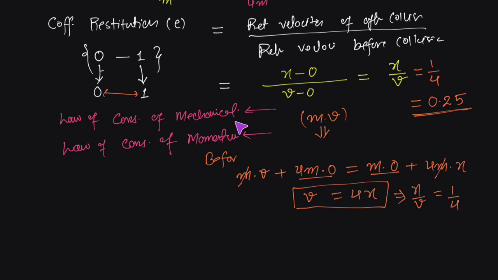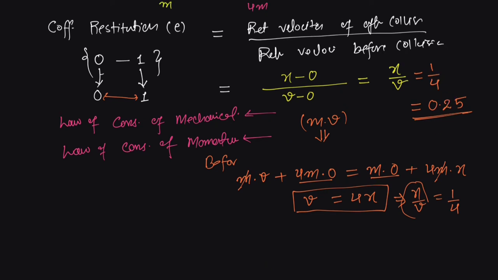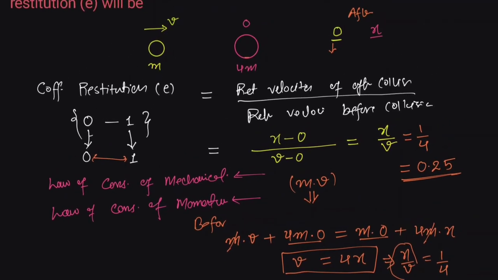We cannot apply the law of conservation of mechanical energy because the collision is not perfectly elastic in nature. So definitely a loss of kinetic energy would have taken place. The only thing which we can apply to solve this problem is the law of conservation of momentum. That is what we have applied. The momentum before collision is equal to the momentum after the collision, so we have equated that. From here, we have found the value of x upon v, and that is what we were asked to find. So 1 upon 4 is 0.25. This is how we can solve it.